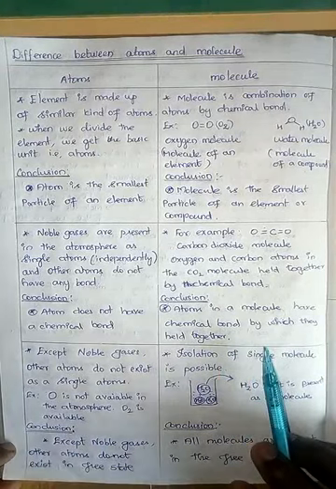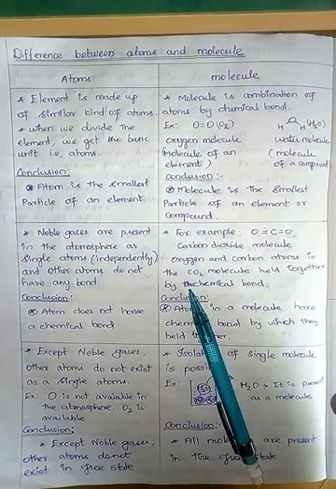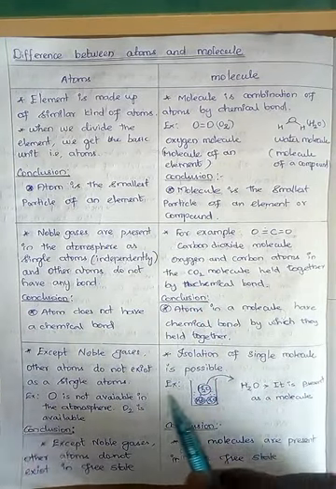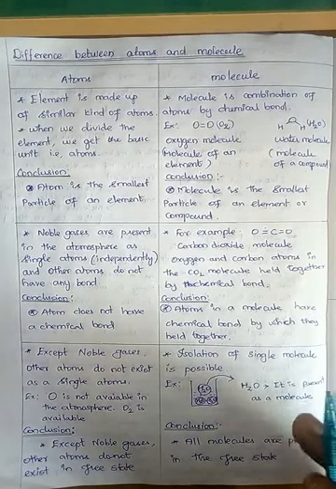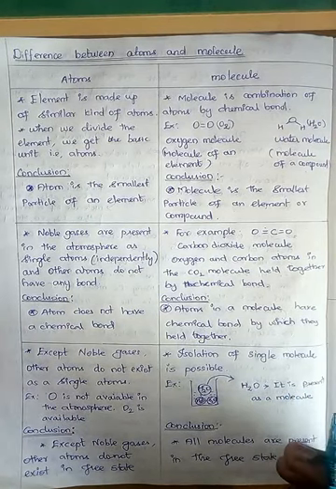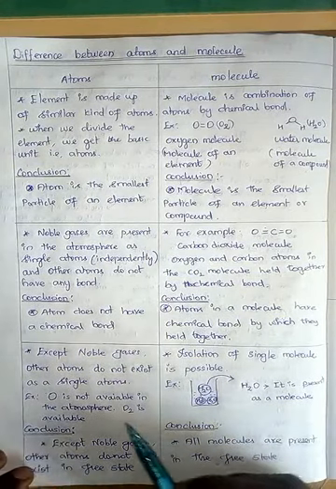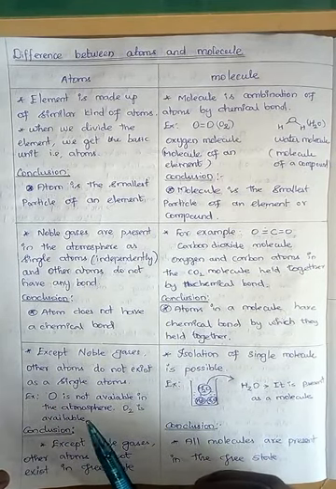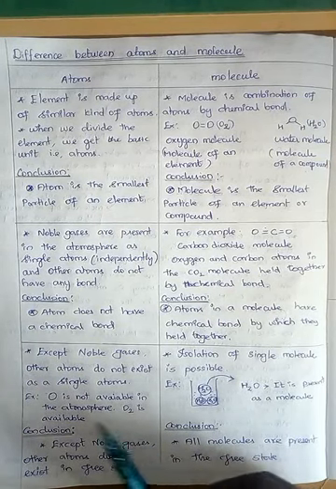Come to the next one. As I said already, noble gases exist as a single atom. That means they exist independently. Whereas other atoms like oxygen, nitrogen, hydrogen, a single oxygen atom is not available in the atmosphere because a single oxygen atom is very unstable. It immediately combines with the other elements or one more oxygen. If it combines with one more oxygen, it forms O2 molecule. So I can say this single oxygen atom is very reactive. That means highly unstable. So they immediately form a molecule.